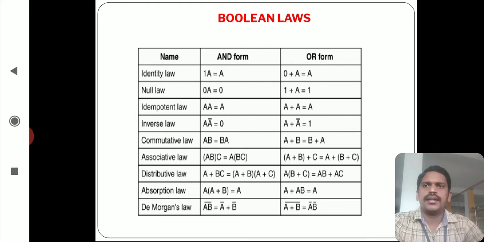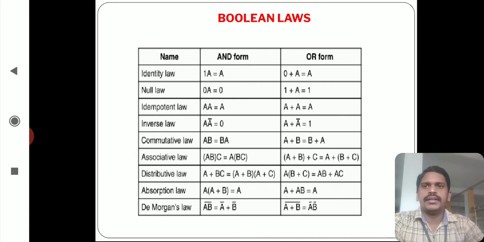And idempotent law: A dot A equal to A, A plus A equal to A. Inverse law: A dot A bar equal to 0, A plus A bar equal to 1. A bar means the complement of input variable A. If A equal to 0, then A bar equal to 1.